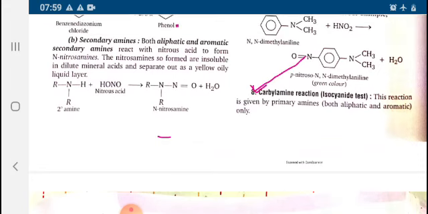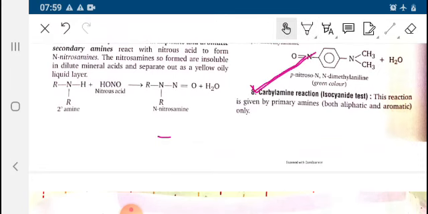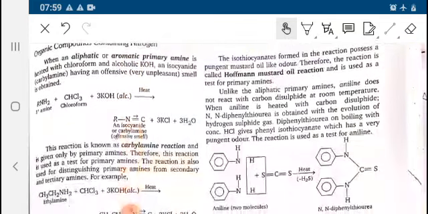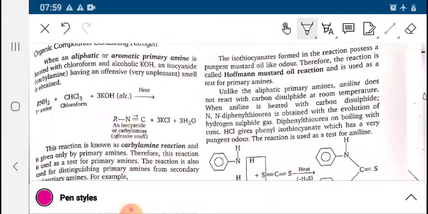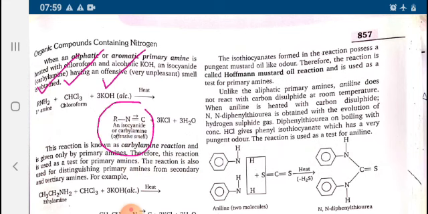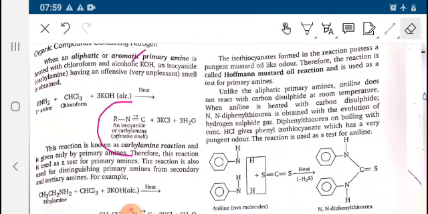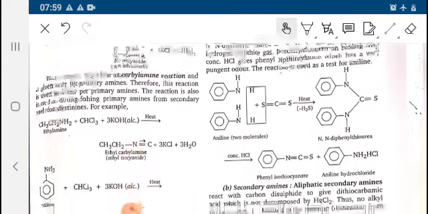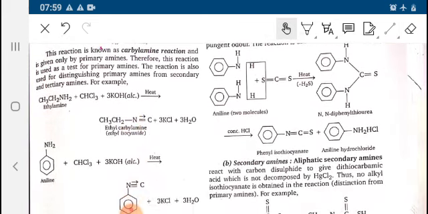After this, there is the carbylamine test, the isocyanide test. 1-degree amine reacts with chloroform and alcoholic KOH, that is the isocyanide or carbylamine test. The reaction is known as the carbylamine reaction and is given only by 1-degree amine.